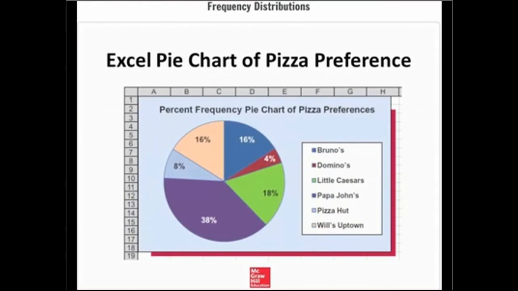A pie chart is another graphic that can be used to depict a frequency distribution. When constructing a pie chart, we first draw a circle to represent the entire data set. We then divide the circle into sections or pie slices based on the relative frequency of the classes. For example, remembering that a circle consists of 360 degrees, Bruno's, which has a relative frequency of 0.16, is assigned a slice that consists of 0.16 times 360 degrees equals 57.6 degrees. The other slices are handled in a similar fashion.